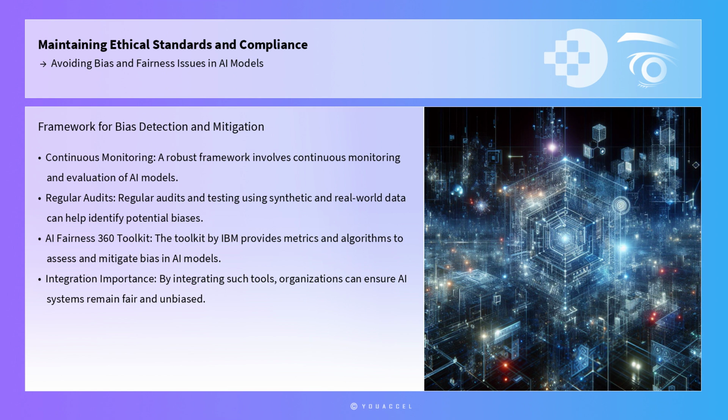Additionally, a robust framework for bias detection and mitigation involves continuous monitoring and evaluation of AI models. Regular audits and testing using synthetic and real-world data can help identify potential biases that may emerge over time. For instance, the AI Fairness 360 Toolkit by IBM provides a comprehensive suite of metrics and algorithms to assess and mitigate bias in AI models throughout their lifecycle. By integrating such tools, organizations can ensure that their AI systems remain fair and unbiased as they evolve.